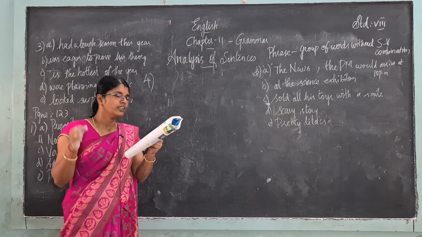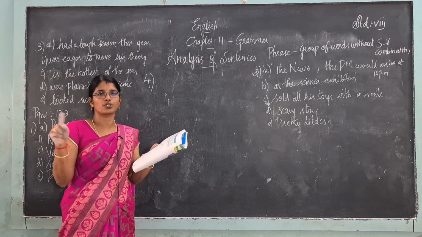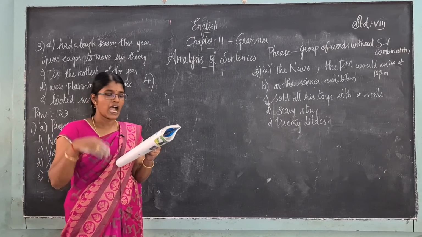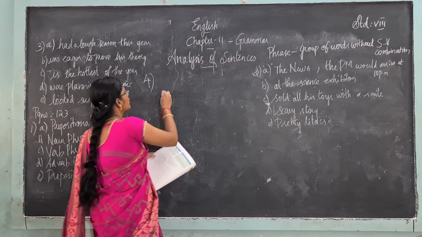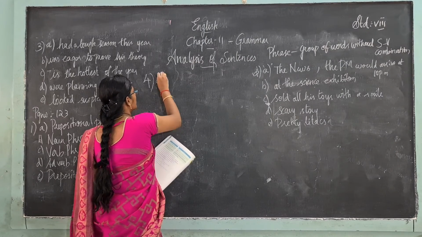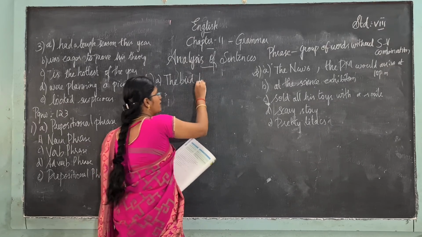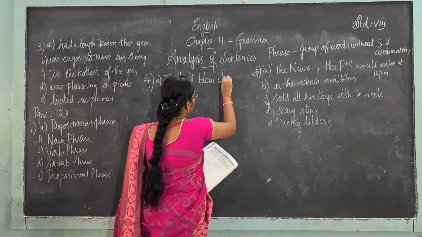So see, the bird flew, a prepositional phrase should be added at the back of the sentence. The bird flew up the trees. Okay, the bird flew, you just add up the trees. The bird flew, you have to add a prepositional phrase, so the bird flew up the trees.